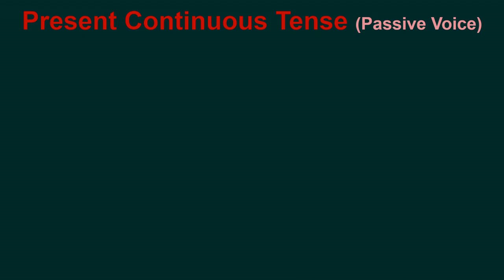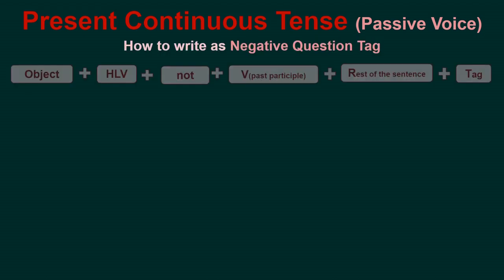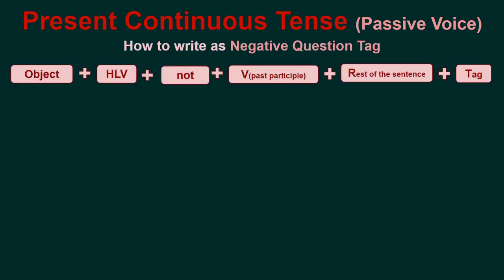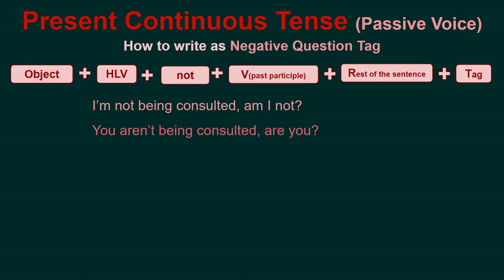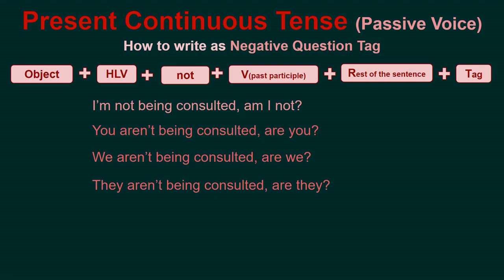Present continuous tense. Passive voice. How to write as a negative question tag: object, helping verb, not, verb in past participle, rest of the sentence, and tag. I am not being consulted, am I not? You aren't being consulted, are you? We aren't being consulted, are we?